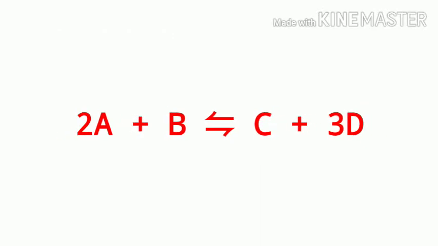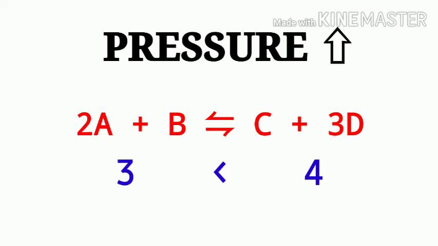Here, we can see that the total number of moles in the reactants is 3, while it is 4 in the products side. So, we can see that the number of moles in the products is more than the number of moles in the reactants. So, when the pressure increases, the equilibrium will tend to shift towards the lesser number of moles, that means in the backward direction. And on the other hand, when the pressure decreases, then the equilibrium will tend to shift towards the forward direction, that means where the number of moles is more.